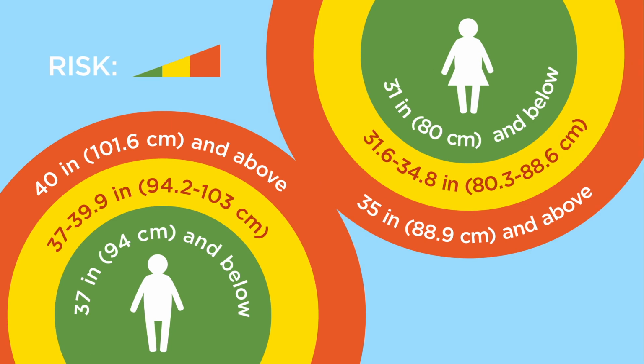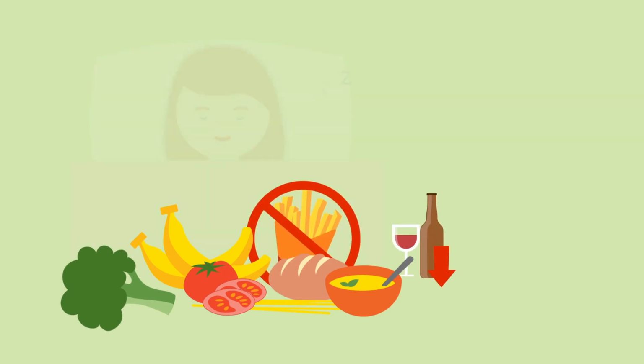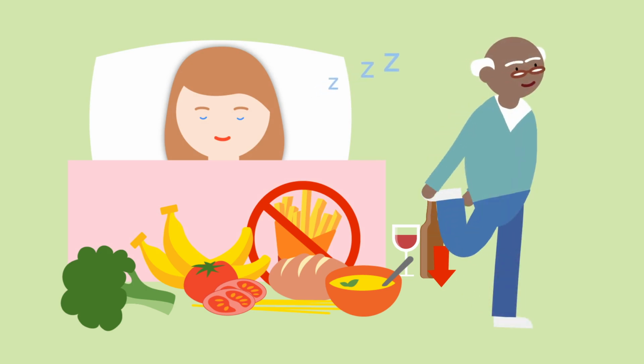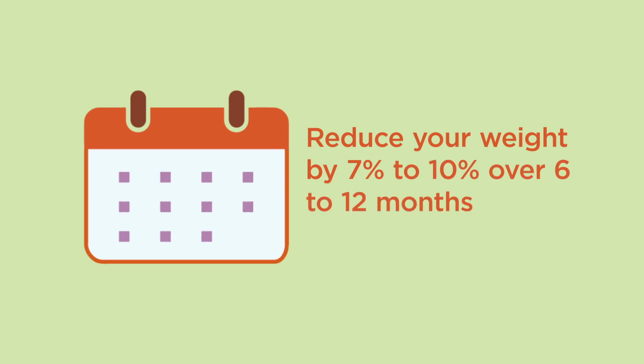The only way to reduce abdominal fat is to lose weight. You can do this by eating fruits, vegetables, and whole grains, drinking less alcohol, avoiding fried foods, getting enough sleep, and exercising regularly. If you have too much abdominal fat, try to lose 7 to 10% of your weight over 6 months to a year. For example, if you weigh 200 pounds, try to lose 20 pounds.